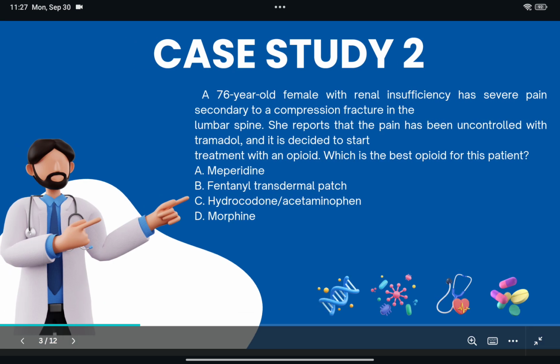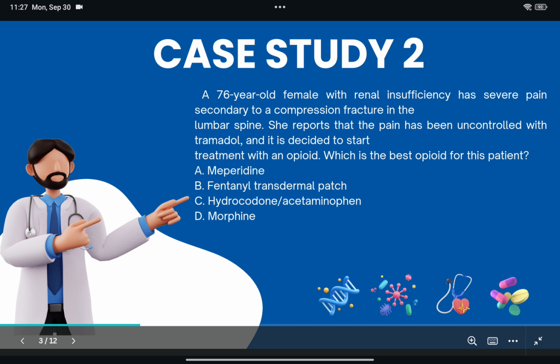Next, a 76-year-old female with renal insufficiency has severe pain secondary to compression fracture in the lumbar spine. She reports that the pain has been uncontrolled with tramadol and it is decided to start treatment with an opioid. Which is the best opioid for this patient? Meperidine, fentanyl dermal patch, hydrocodone acetaminophen, morphine. The best choice for this patient is hydrocodone acetaminophen.